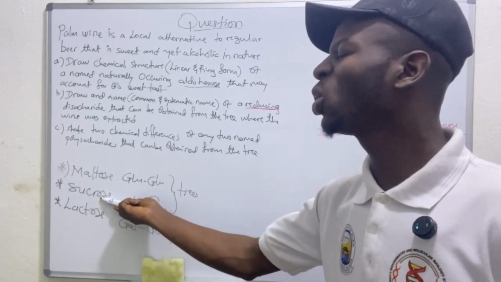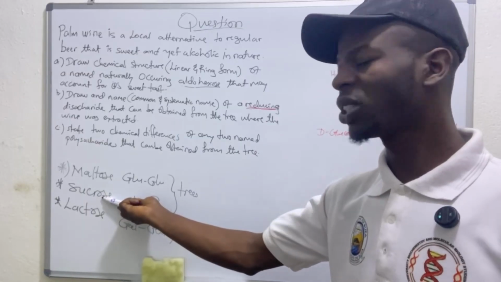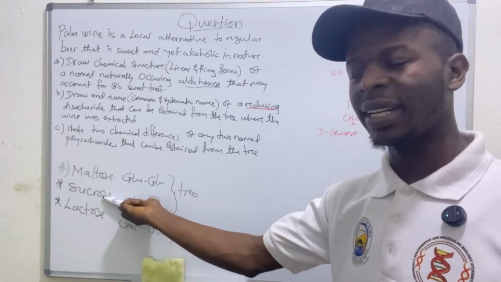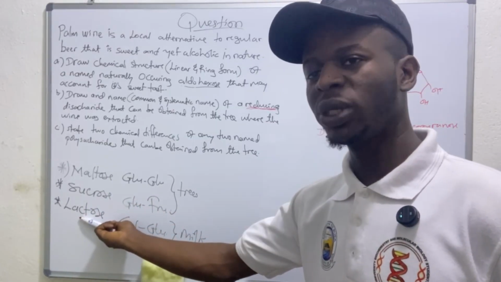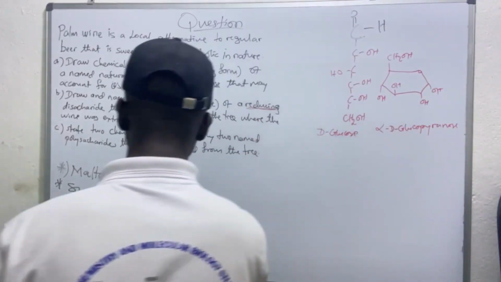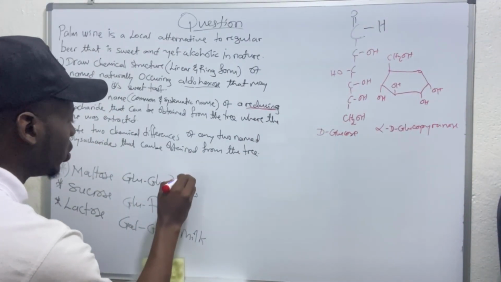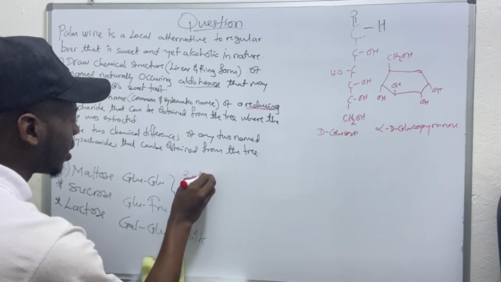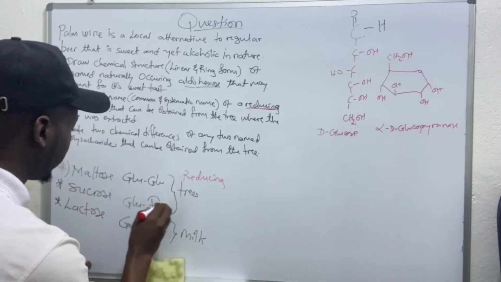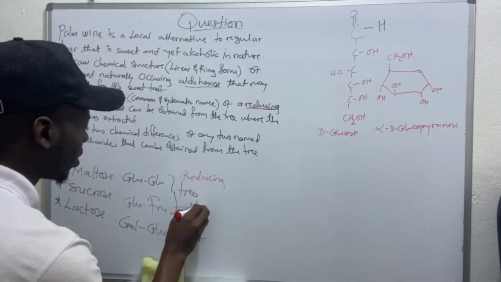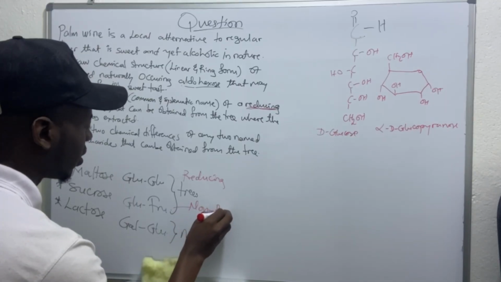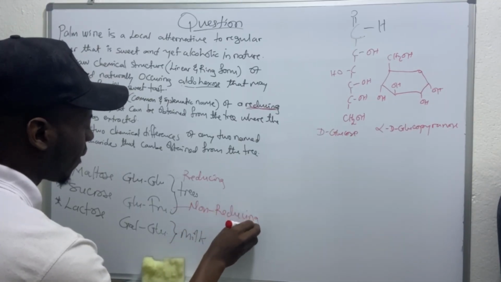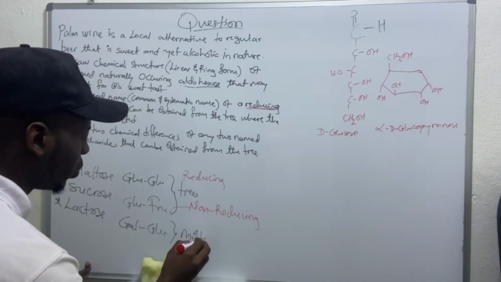Sucrose is a non-reducing disaccharide because it doesn't have a free anomeric group at the end, while lactose is reducing.